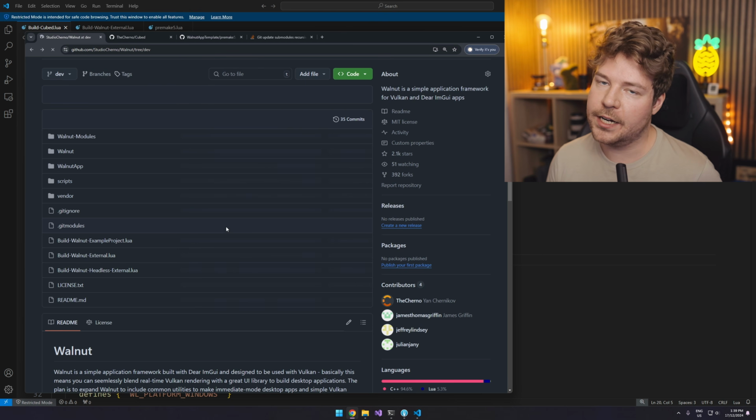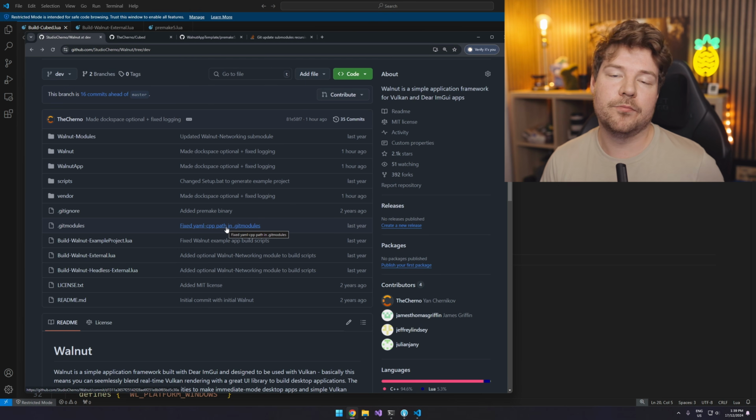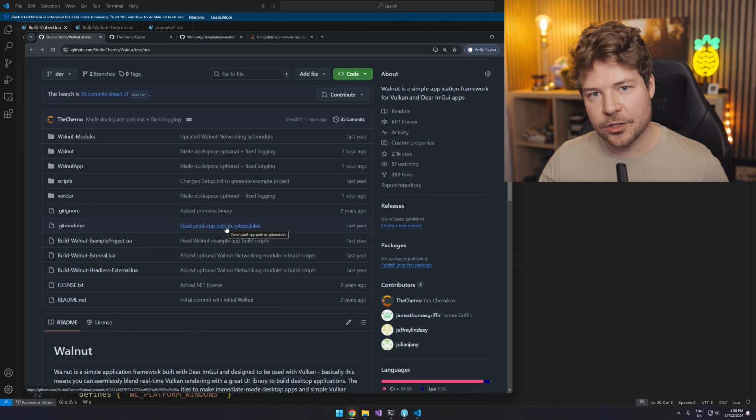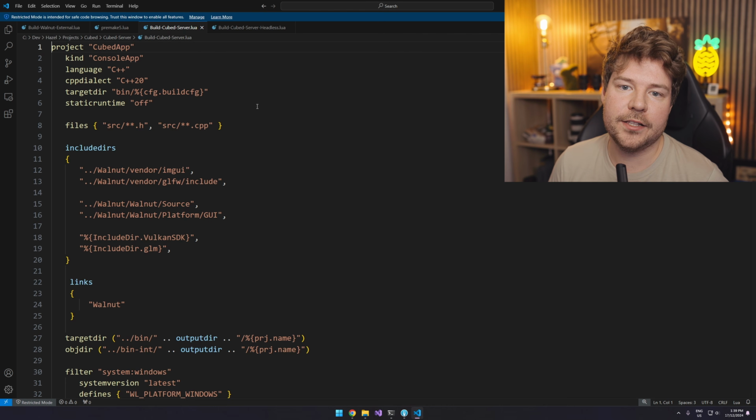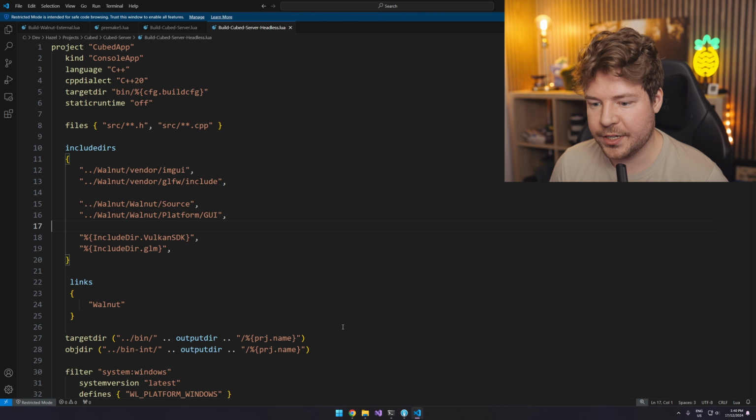So we will verify in this video if all of that works, because I want to go as far as actually deploying all of this onto the server in this video and making sure that we have that server client communication already working. So build cubed server and server headless. For now, we can just do the build cubed server headless. This is our actual app, so we'll just need to make sure that we strip everything.